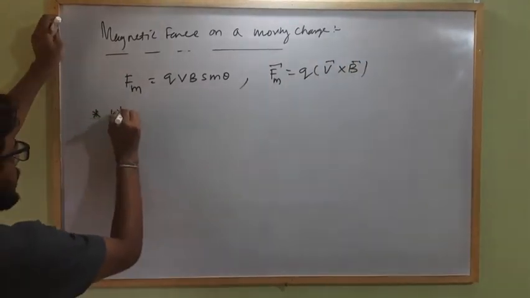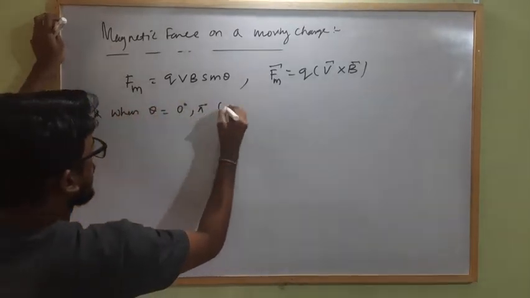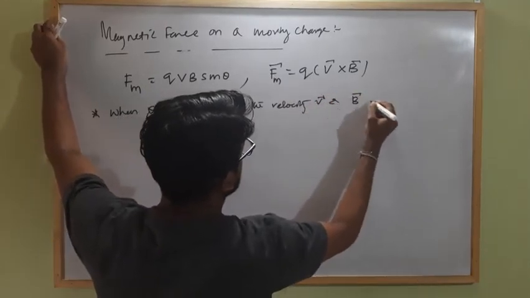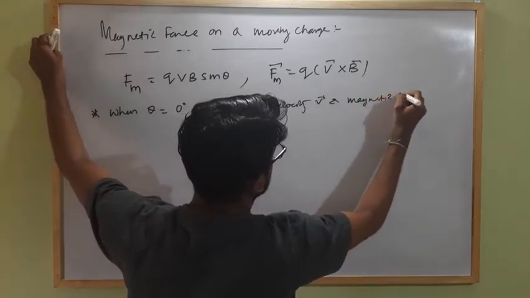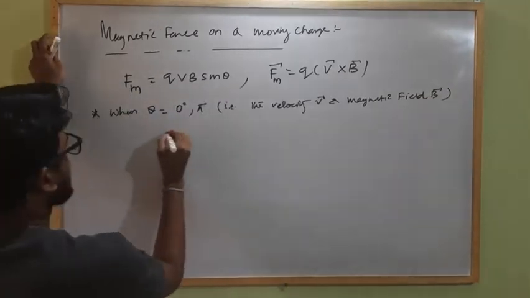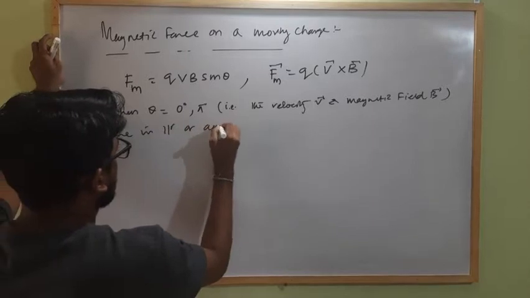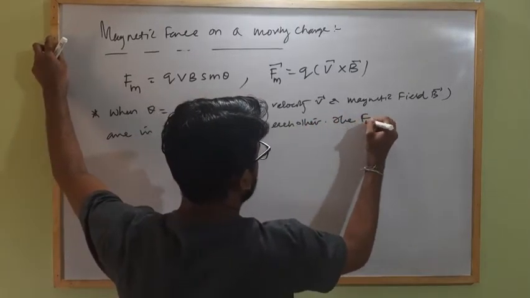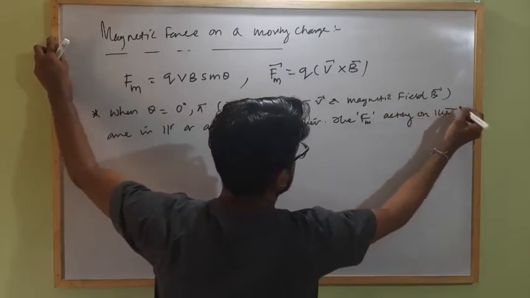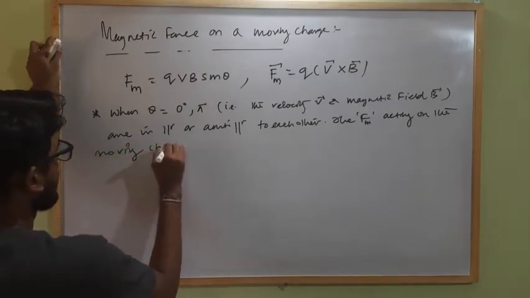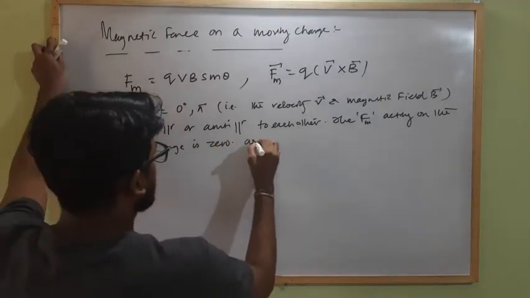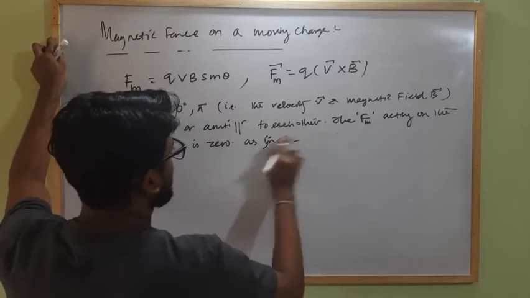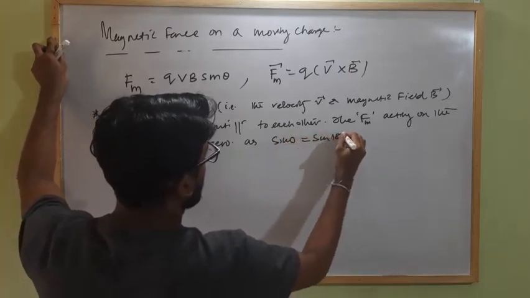So from this we can calculate that when theta equals 0 or pi, that is, the velocity vector V and the magnetic field strength vector B are parallel or anti-parallel to each other, the magnetic force acting on the moving charge is 0, as sin 0 equals sin 180 equals 0.